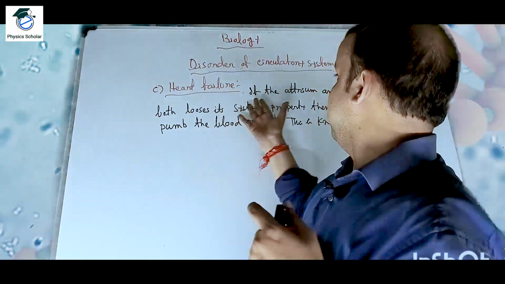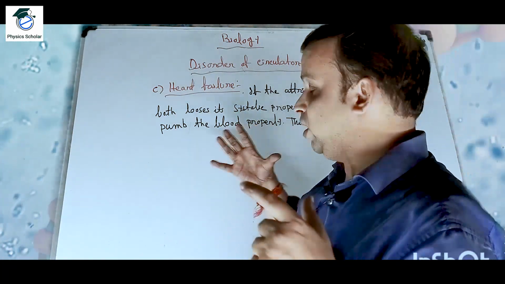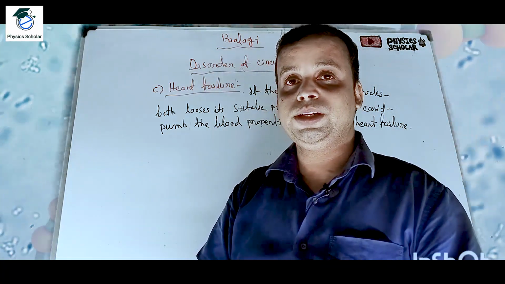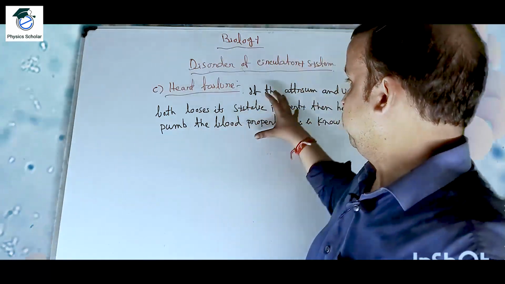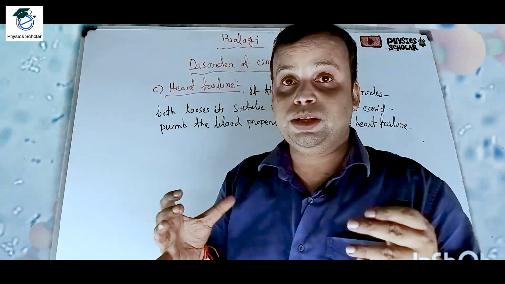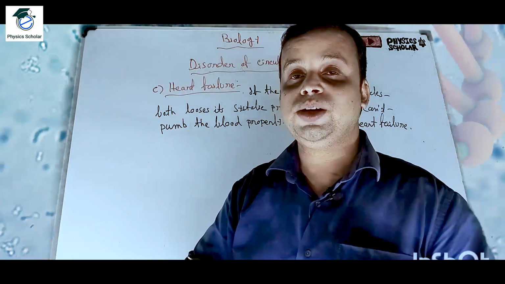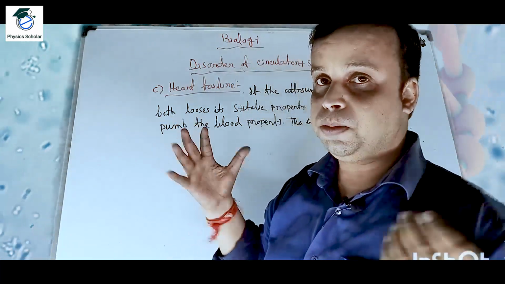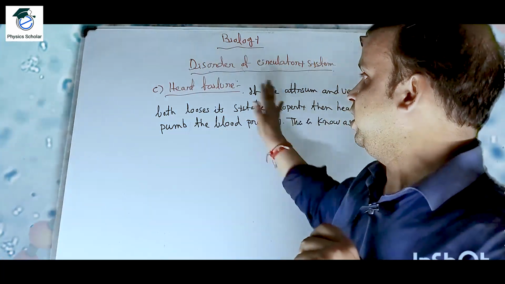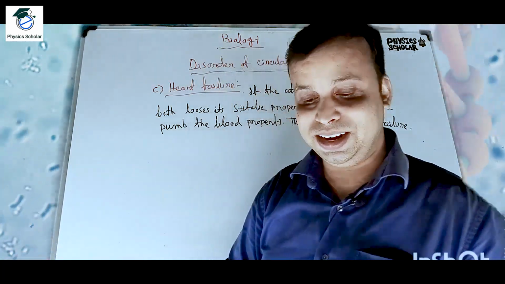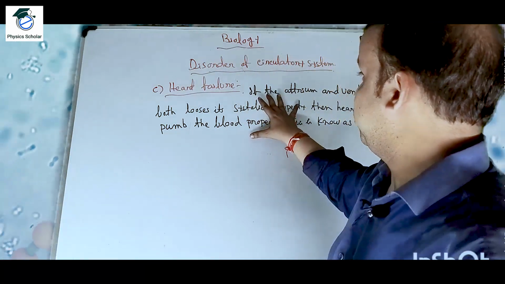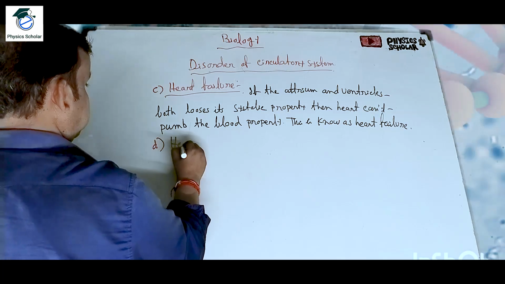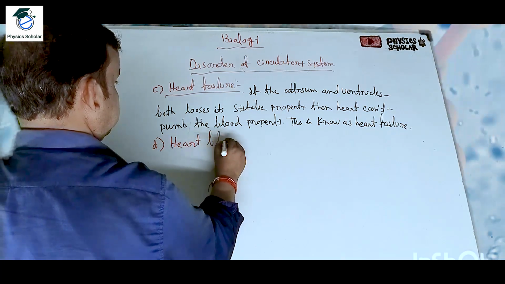And when the atrium is in systole, then the blood will enter the ventricle. When the two ventricles are in systole, then the blood will be circulated throughout our body. So if they lose the systolic power, or contraction is not done properly, then what will happen? The heart cannot pump the blood properly throughout the different parts of our body. So this condition is known as heart failure. Clear? Okay, and the next one is heart block.